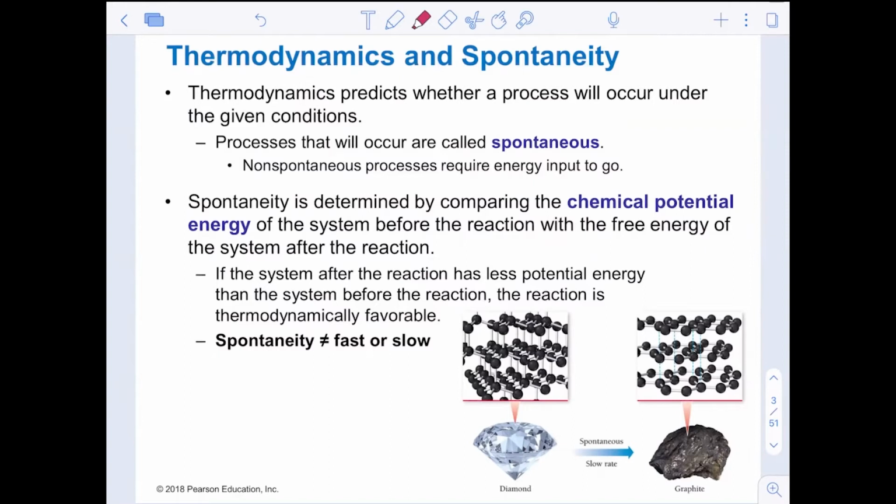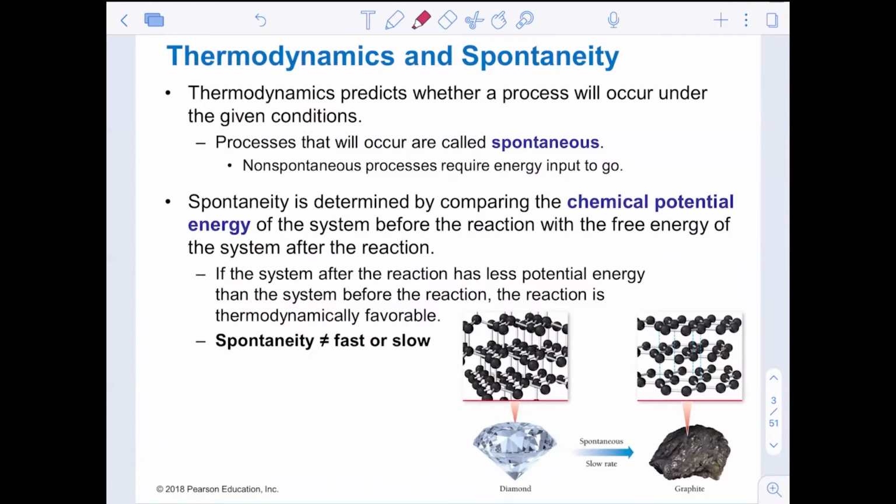If the system after the reaction has less potential energy than the system before the reaction, it is said to be thermodynamically favorable. That means that we are overall lowering the potential energy of the system, and therefore things are becoming more stable. The general idea here is that if a system can become more stable, have less potential energy, it will want to do so by itself.